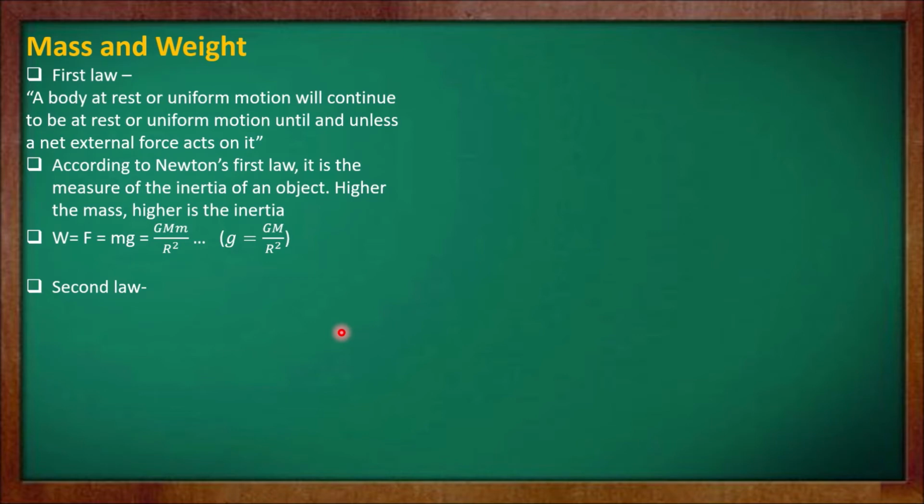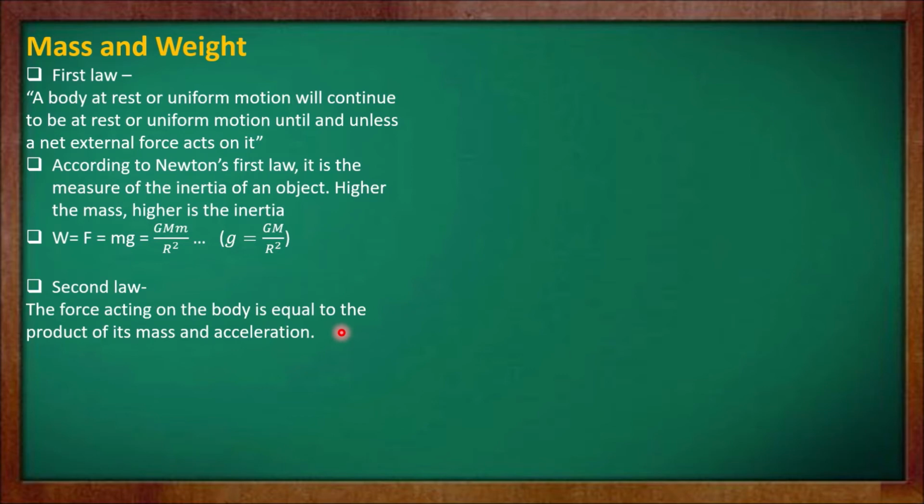Now for our knowledge, let us learn Newton's second law. The force acting on a body is equal to the product of its mass and acceleration, meaning F is equal to m into a, mass into acceleration.